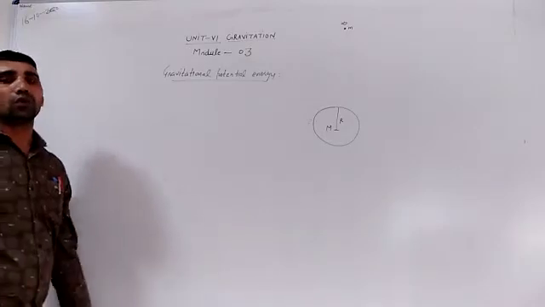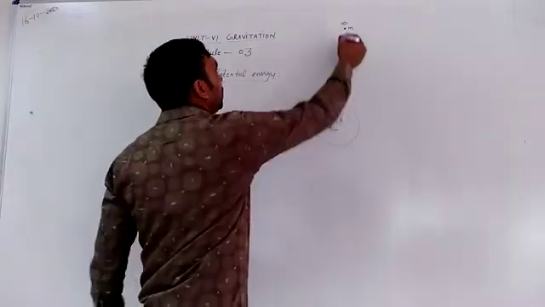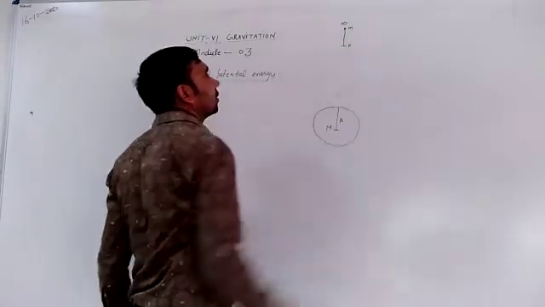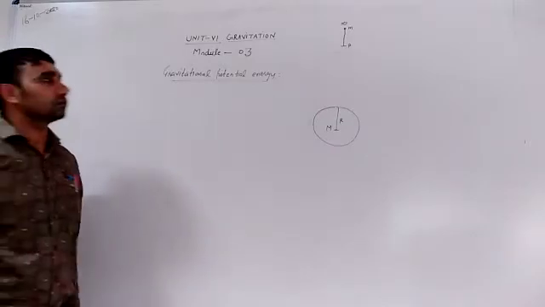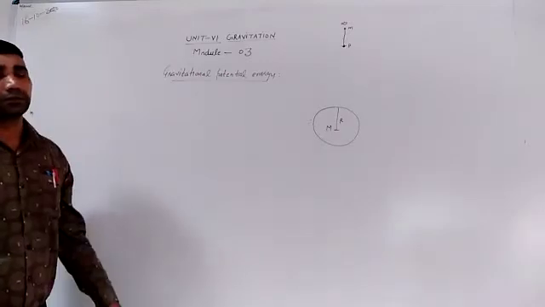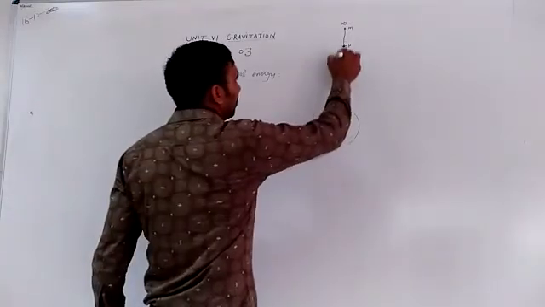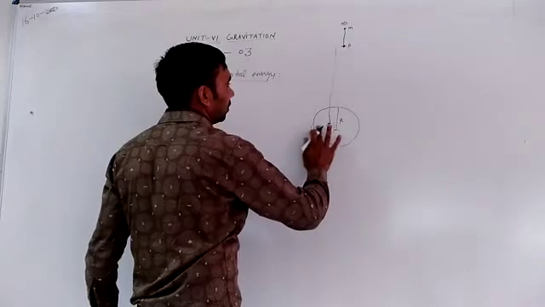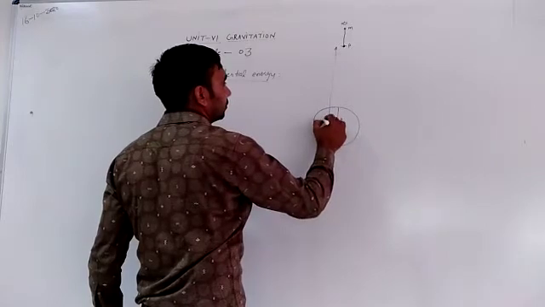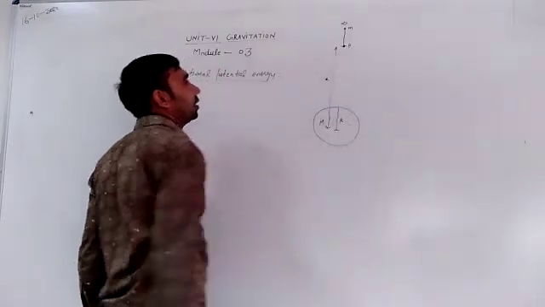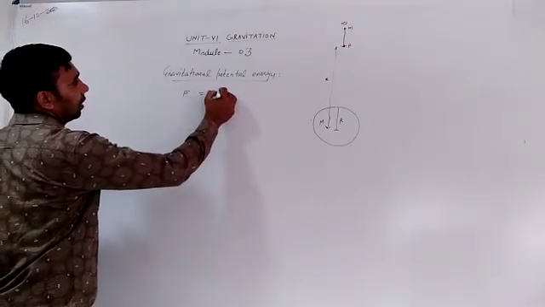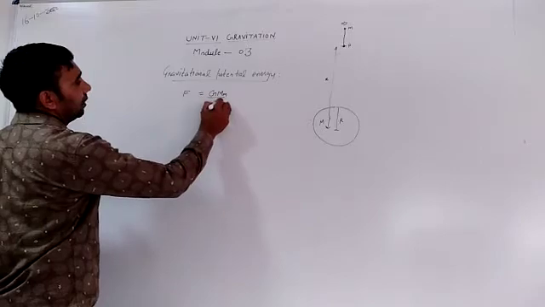If we move the body of mass small m from infinity to a particular point P, then at point P, the force of attraction between the Earth and the body of mass small m is F equal to G M m divided by x square.